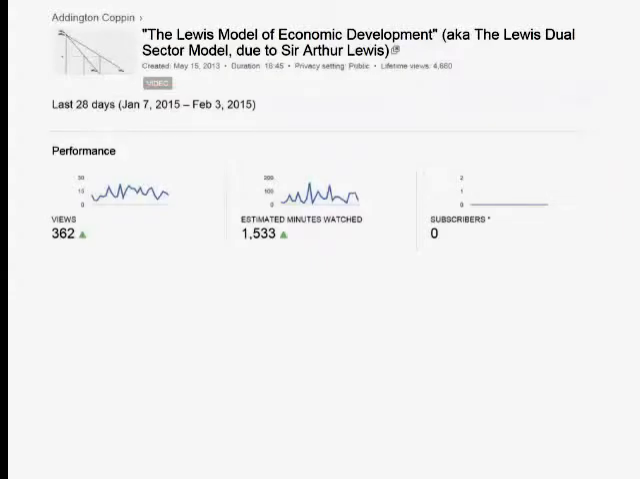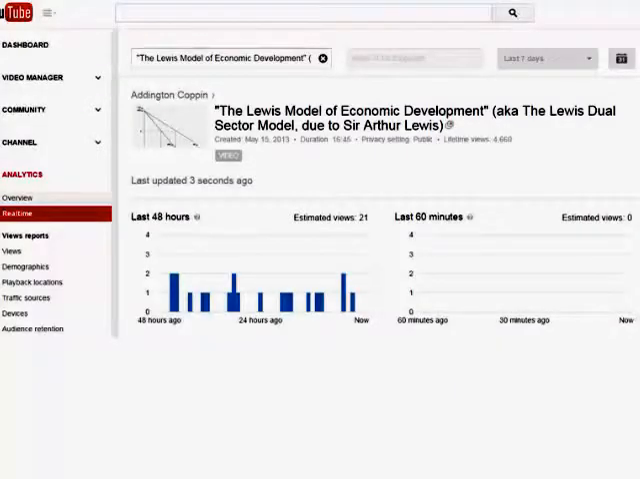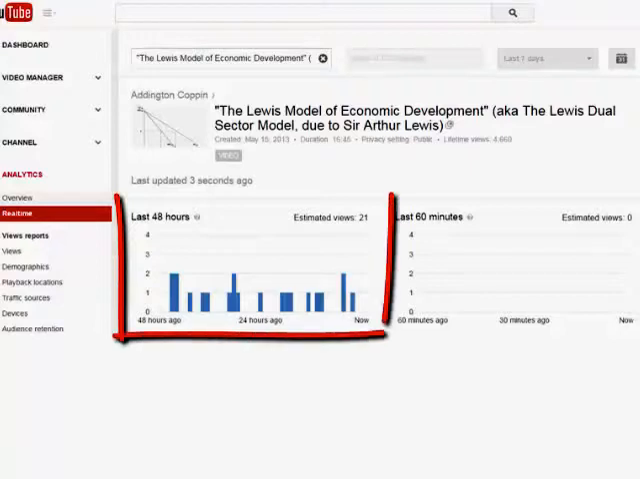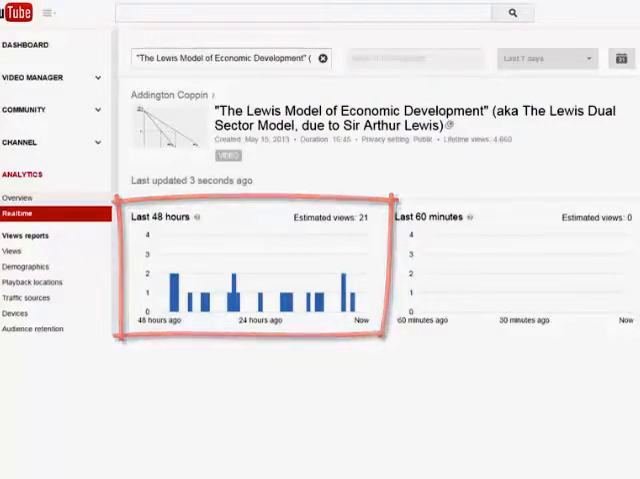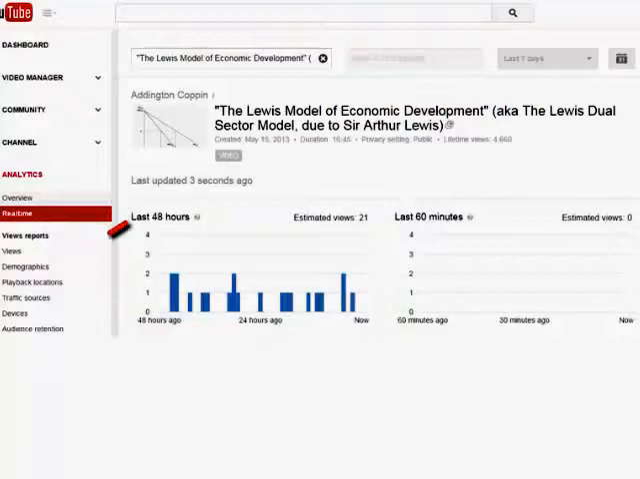This third screenshot shows another aspect of the YouTube analytics. We are seeing data for the past 48 hours. These data show there were 21 views estimated in the last 48 hours. Part of the point of showing you what YouTube does here was to get a sense of what is available from that dashboard. There's demographics, there's playback locations, traffic sources, devices, and audience retention.